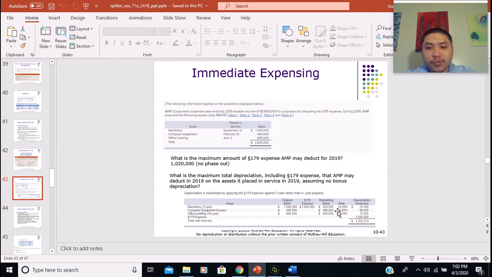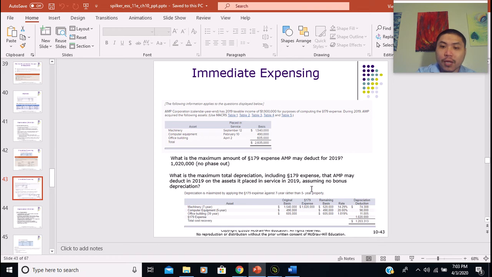So the rate for the machinery for the first year, because it is a 7-year, and in this case it looks like they're going to use the half-year convention. So from there, we're able to find the rate. Here they already provide the rate. The rate for the machinery is 14.29%, and then the rate for the computer equipment is 20%. So based on the rule of thumb, we pick the asset that has the lowest first year rate of depreciation, which is the machinery here.